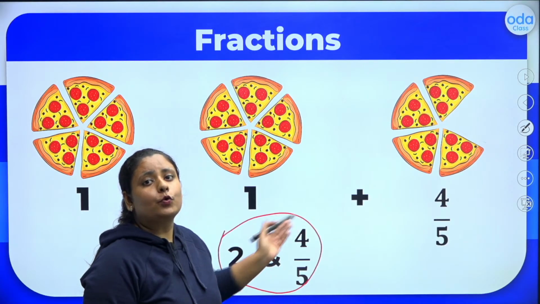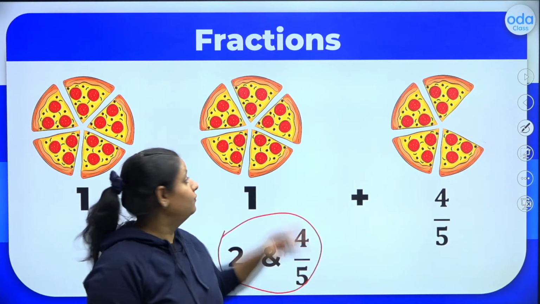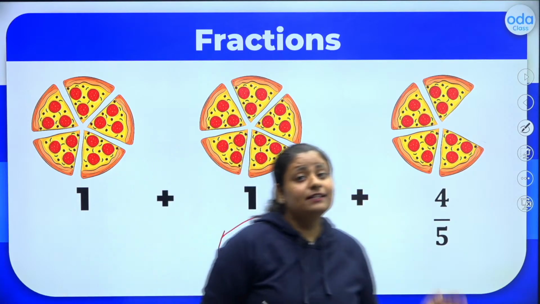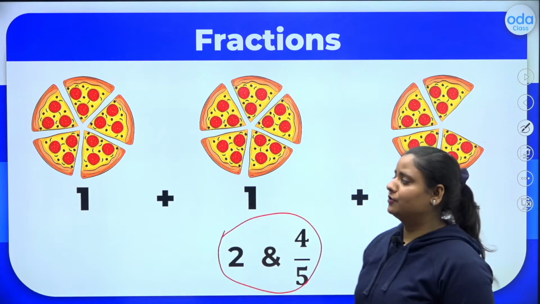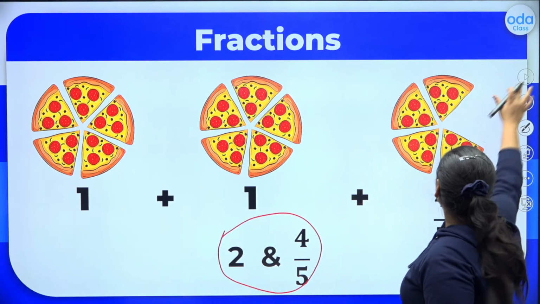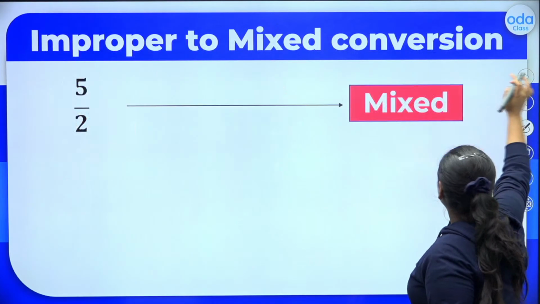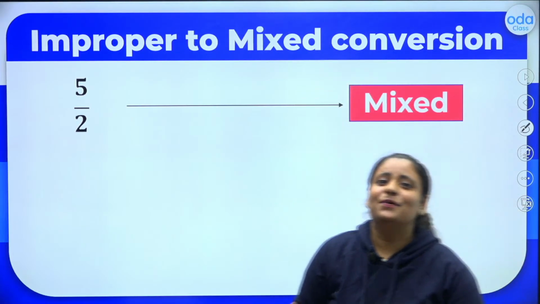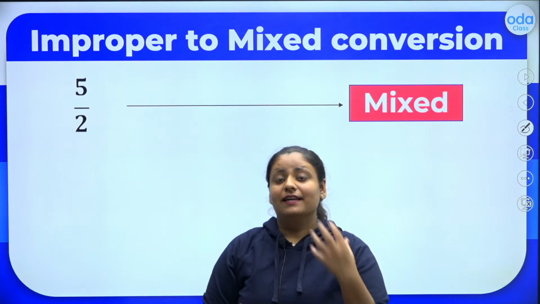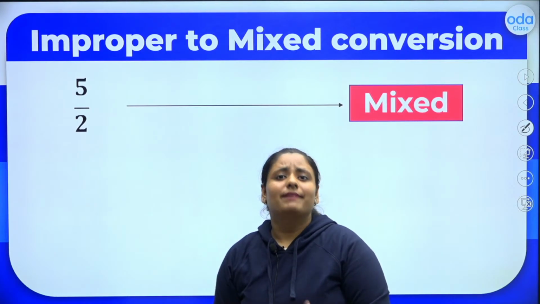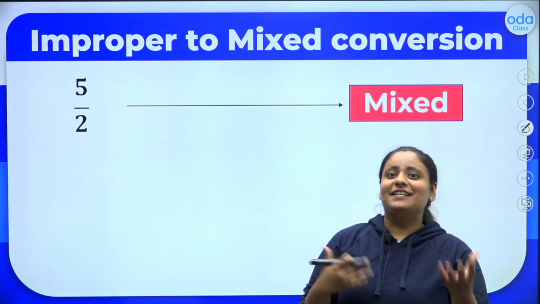2 and 4 by 5, a mixture of whole number and the fractional part. So it's a mixed fraction. This mixed fraction is nothing but an improper fraction only. So this is just another way of writing an improper fraction as a mixed fraction. Now let us see conversion.